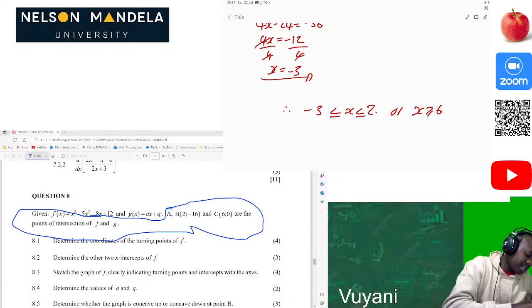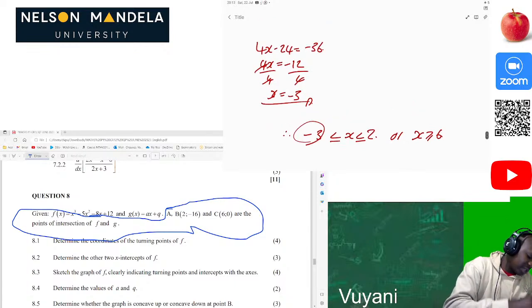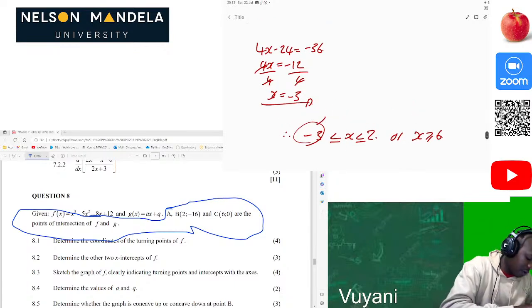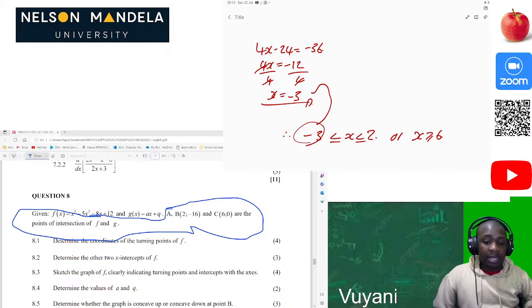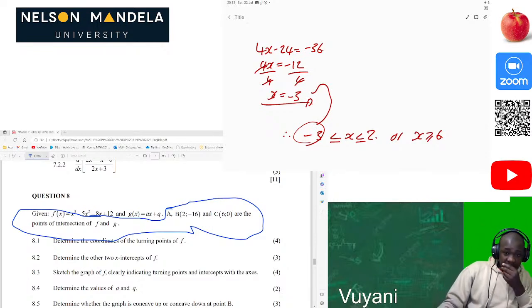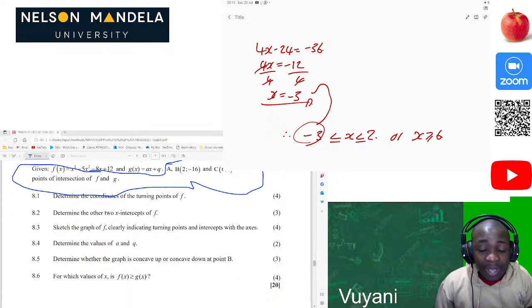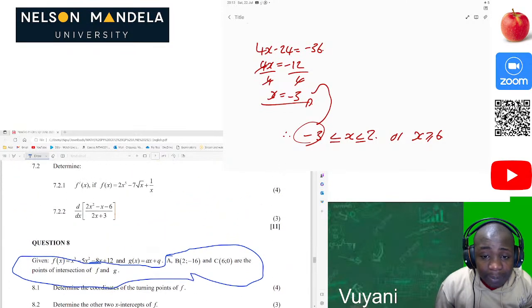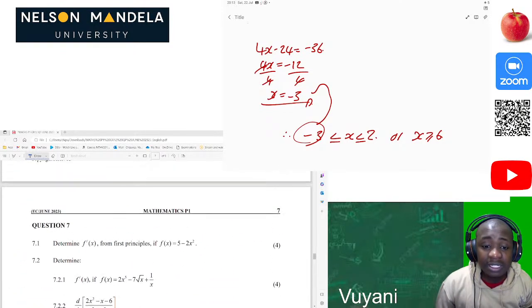Okay, so we needed to know this value. In order for us to know this value, negative 3, we had to solve this part here. Then yes, we have solved it, then we are happy. Now we are done with that 20 marks, guys. So 20 plus 11, that's already almost a distinction.